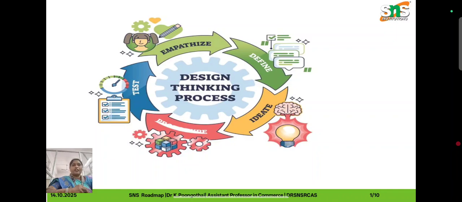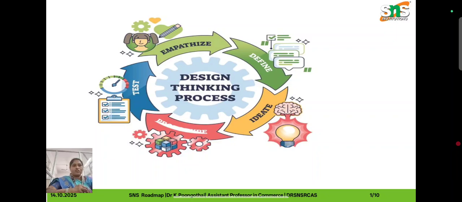Here we have three principles. One is human-centric, and we also include logical thinking, which means finding a creative way to solve a problem. The next one is collaborative. Collaboration is teamwork, coming together to solve a complex problem and give a solution for it.